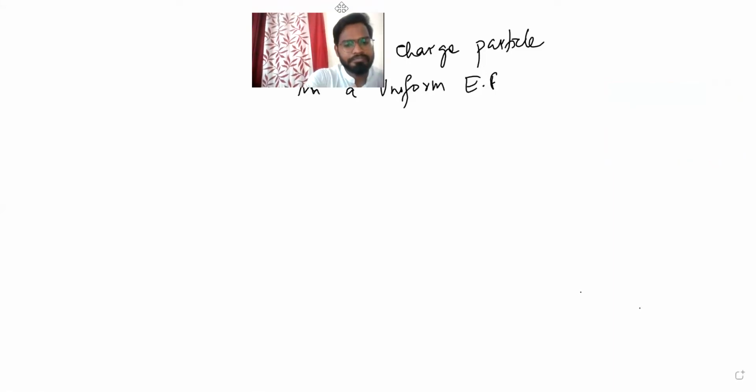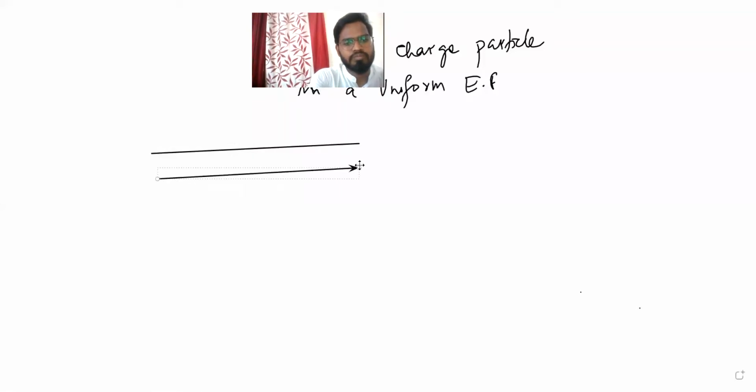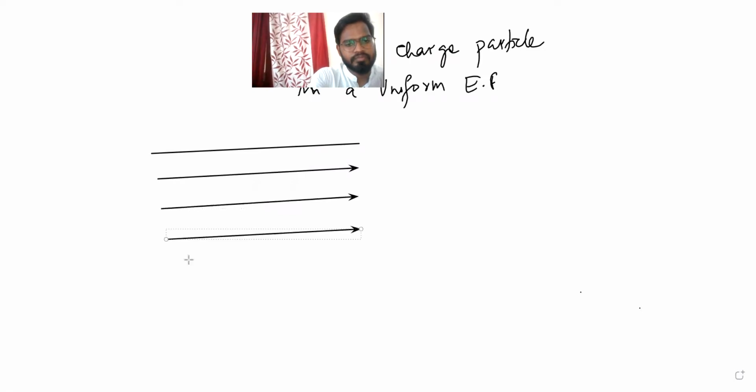Let's consider a uniform electric field. So suppose a uniform electric field is there, charge is plus q, and the electric field will be in this direction.